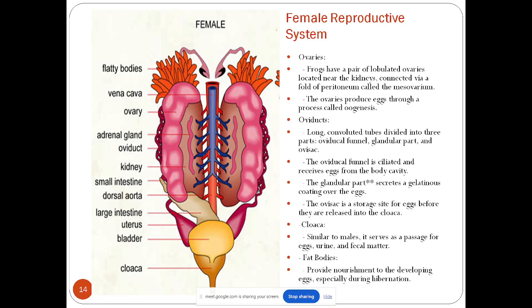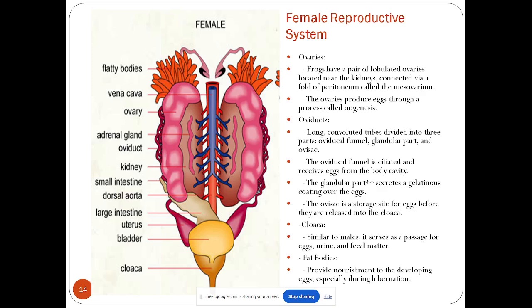Now, when I talk about the frog ovaries, they have a pair of lobulated ovaries. What do you mean by lobulated? There are lobules in the ovaries. Very good. There are many lobe-like structures, lobules, present in the ovary, which is located near the kidney. Now, see here, these ovaries are connected with a fold of peritoneum called the mesovarium. The ovaries are responsible for the production of the egg through a process called oogenesis.